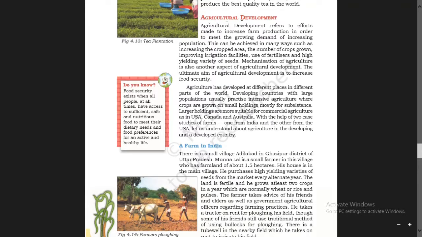Agricultural development. Agricultural development refers to efforts made to increase farm production in order to meet the growing demand of increasing population.